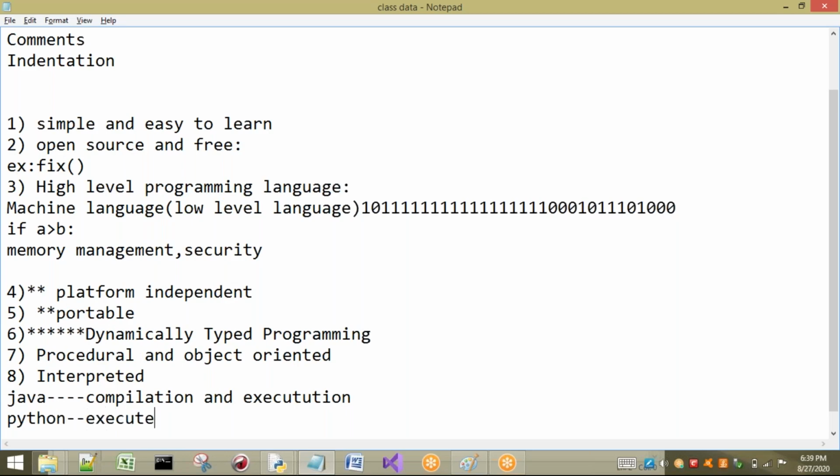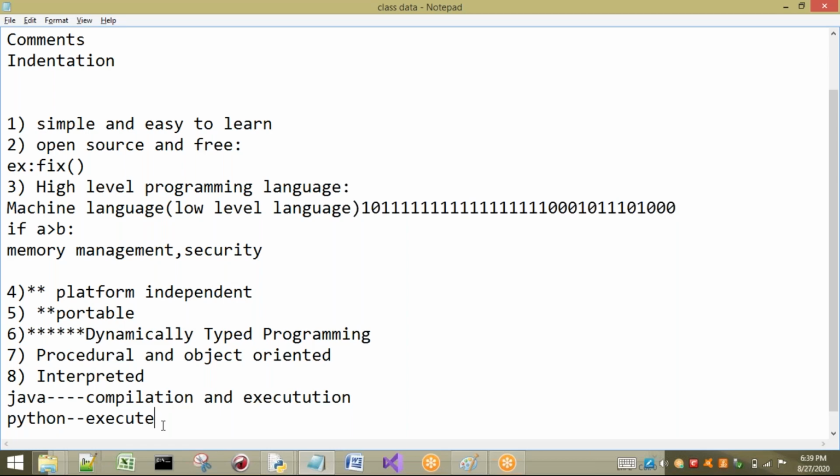That means there is no concept of compilation. We already know how the Python interpreter works from previous sessions. So Python is an interpreted language; only execution is there, no need of explicit compilation.